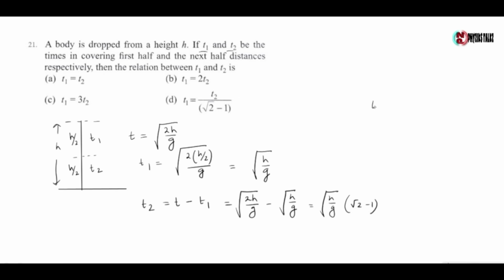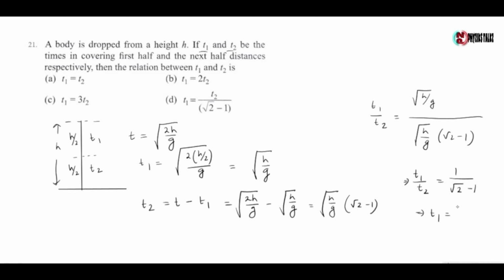Now t1 by t2 is equal to root of h by g divided by root of h by g into (root 2 minus 1). So t1 by t2 is equal to 1 by (root 2 minus 1). So t1 is equal to t2 by (root 2 minus 1). So the correct option is option D.